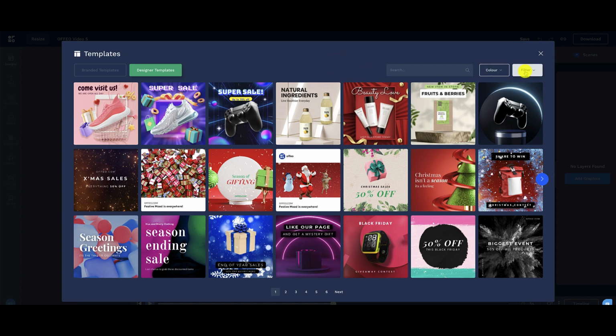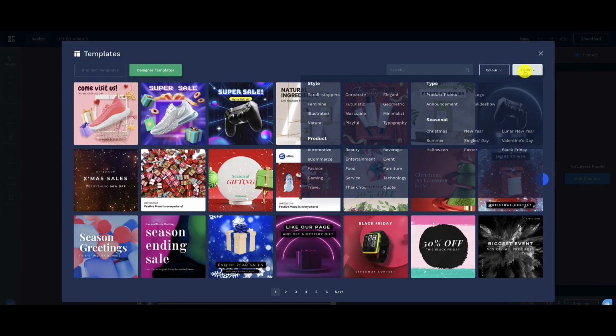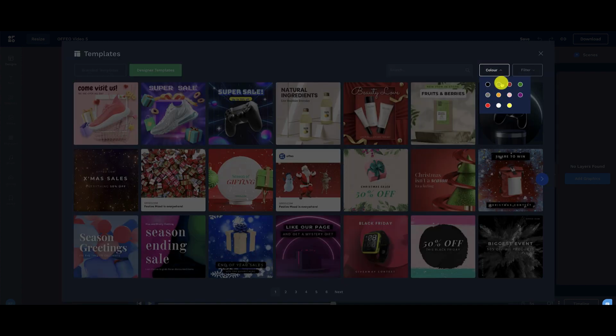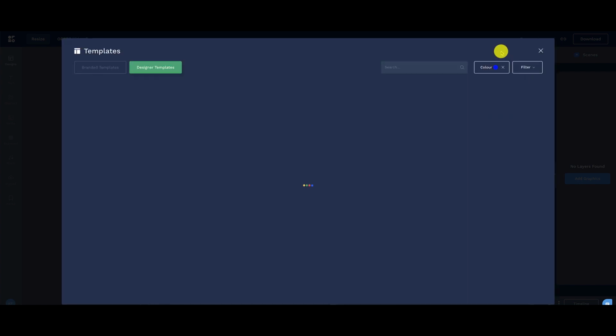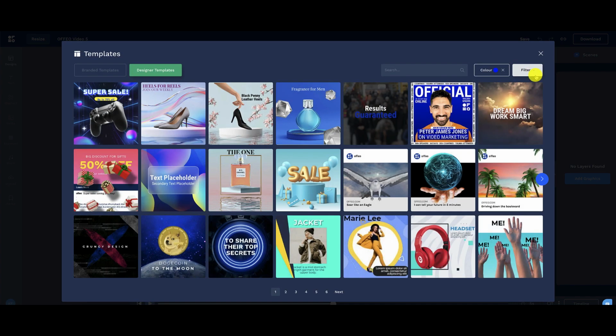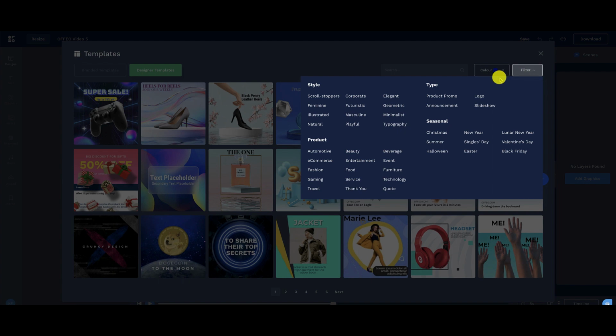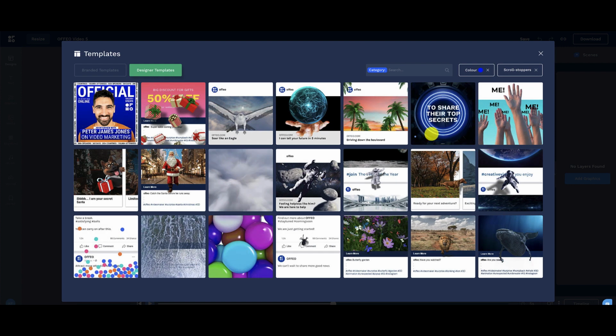So we're going to go over here. We're going to go into filter. And oh, by the way, if you want to sort by color, if that's what you want, you can choose by color. So we're going to bring up those templates here. But what I wanted to show you was you can filter these templates based off of style, product type, or seasonal. And they have one here called Scrollstoppers. So we're going to select that. And basically what Scrollstoppers does is it creates this unique image that is meant to stop people from scrolling.